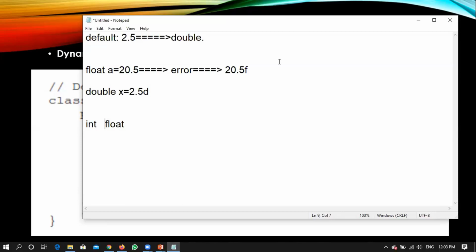Kushal: but sir, when a float is a default to F... I didn't say float is the default. I said the default is double. Whenever you are talking about some fraction, it will consider it as a double. In this case, if you write this particular statement, then you are assigning a double to a float. Yeah, that is what we are saying. D is not mandatory, but if you write a D, no problem. It doesn't say anything.